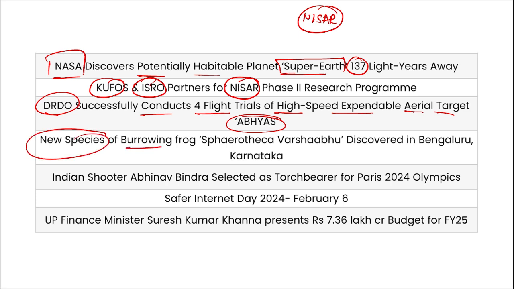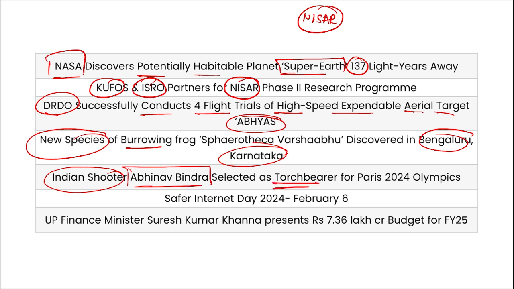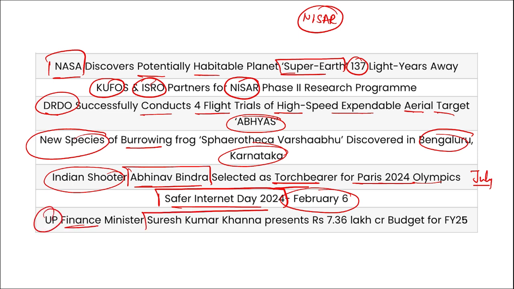New species of burrowing frog was discovered in Bangalore, Karnataka. Indian shooter Abhinav Bindra was selected as the torchbearer for Paris Olympic Games 2024, that will be commencing in July 2024 in Paris. Then Safer Internet Day was observed on 6th of Feb, and UP Finance Minister Suresh Kumar Khanna presented their budget of 7.36 lakh crore rupees for fiscal year 25. So these were your important current affairs for the day, friends.